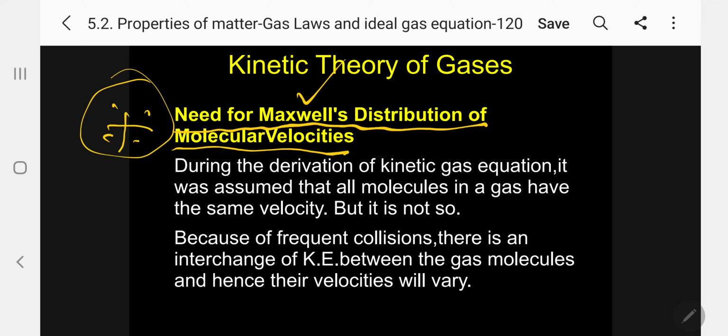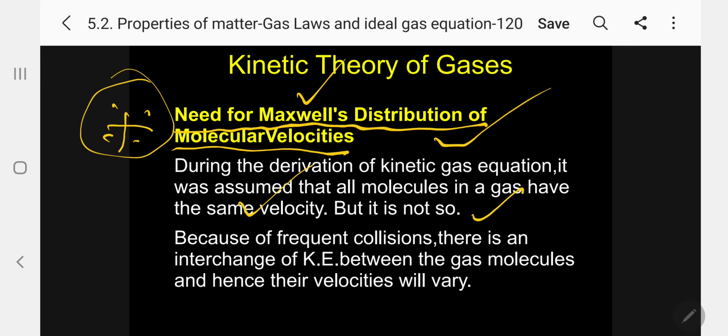Let me see. During the derivation of the kinetic gas equation, it was assumed that all molecules in a gas have the same velocity. Kindly follow. PV equals nRT, we have derived the ideal gas equation assuming that all molecules in a gas have the same velocity. But it is not so.